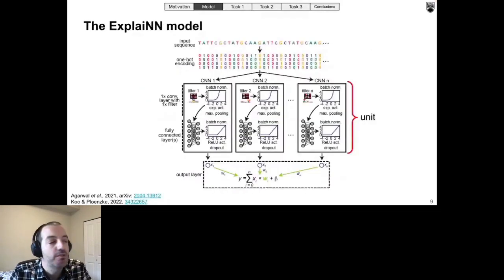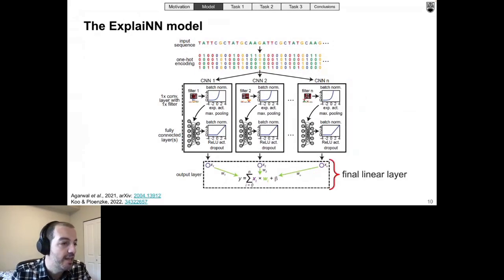ExplaiNN, which is the topic of my presentation today, stands for Explainable Neural Networks and is an adaptation of neural additive models for genomic tasks. The architecture of ExplaiNN consists of multiple independent convolutional neural networks that we call units. Each of these units, highlighted here, contains one convolutional layer with one filter, and this is followed by an exponential activation function and fully connected layers. Then, in the final linear layer here, the model combines the outputs of all these units as in linear models